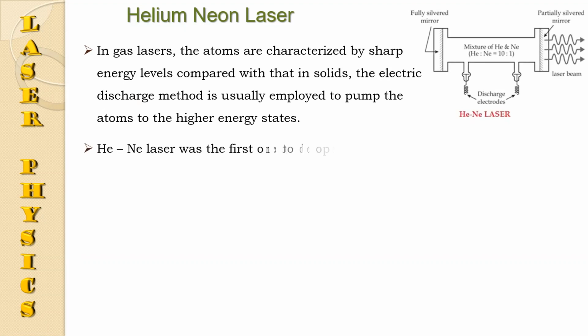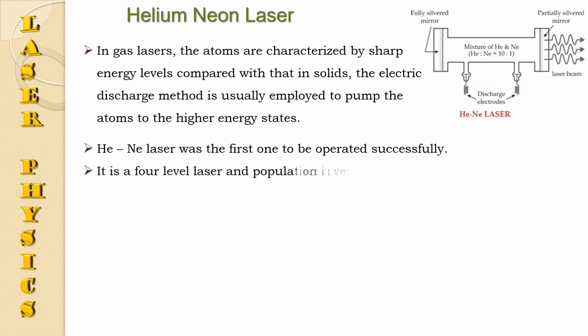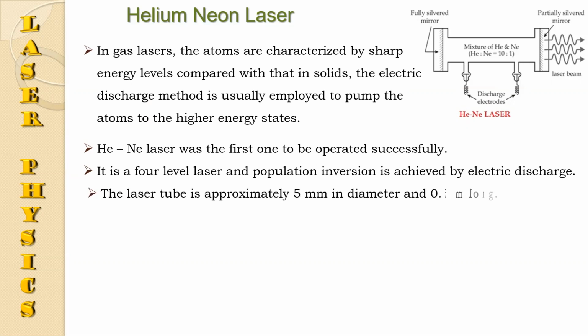Helium neon laser was the first gas laser to be operated successfully. It is a 4-level laser and the population inversion is achieved by electric discharge. Now we can discuss the construction of the helium neon laser.